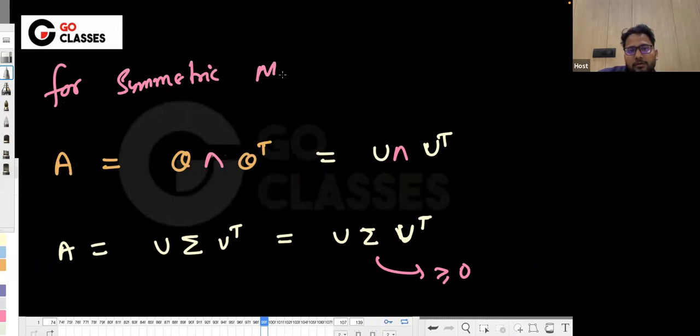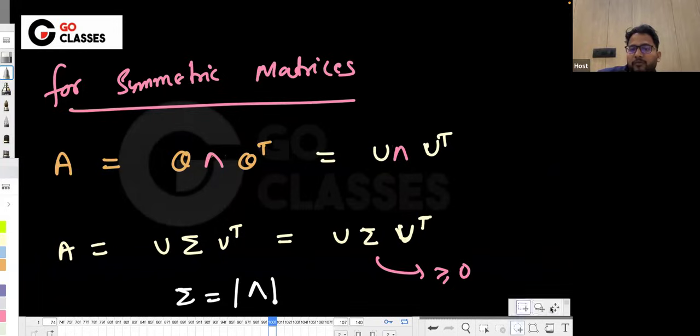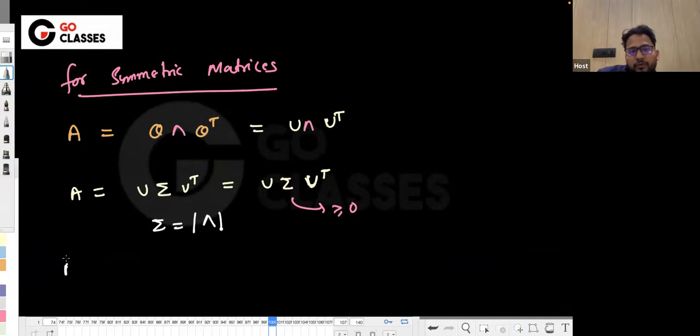Symmetric matrices, right? But let me just first complete this. So basically this is true for symmetric matrices. Here the singular values will be absolute eigenvalues. So this is true for every symmetric matrix, right? But on top of the symmetric matrix, if you already know that eigenvalues are greater than or equal to 0, it is an additional condition.